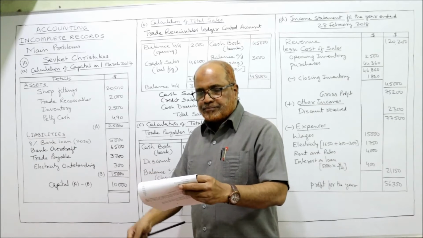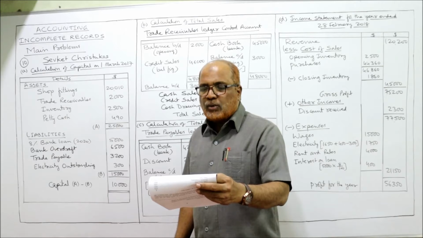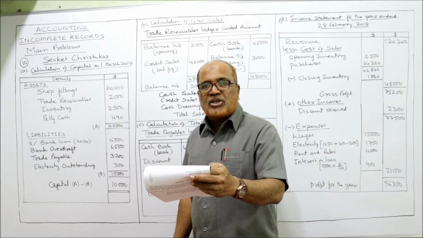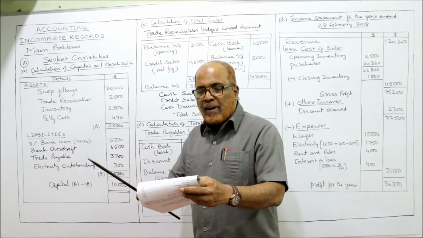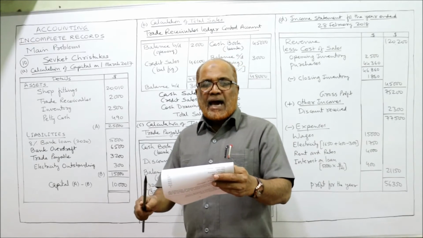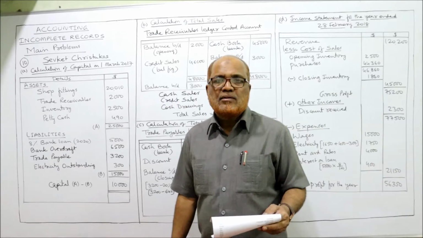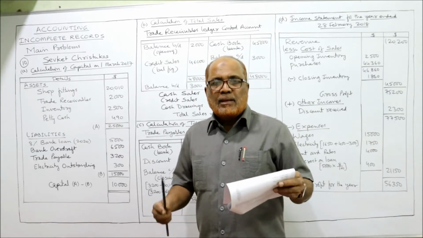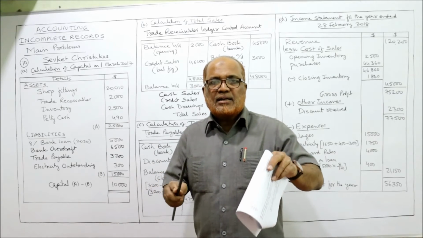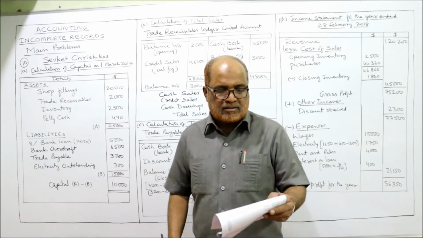Now B bit. His records also reveal that during the year ending 28 Feb 2018, credit customers had paid $45,000 by check. Cash taking banked total 53,200. What do you mean, cash taking banked? $53,200 means the cash sales. The business has sold the goods for cash and immediately that cash is deposited in the bank. That is called cash banked.